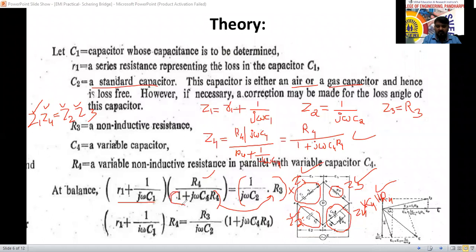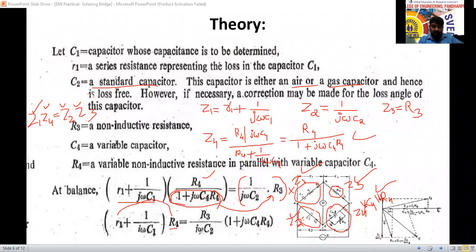Now this complete term when I will send into the RHS side, it will become multiplied to the old equation here. So split now. This one R1 into capital R4. Split these two: small R1 into capital R4 plus R4 divided by j omega C1 equal to R3 divided by j omega C2 into 1, it is nothing but the same only, plus j omega C4 R3 R4 divided by j omega C2. This j omega and j omega get cancelled over there. I will write in the next equation.